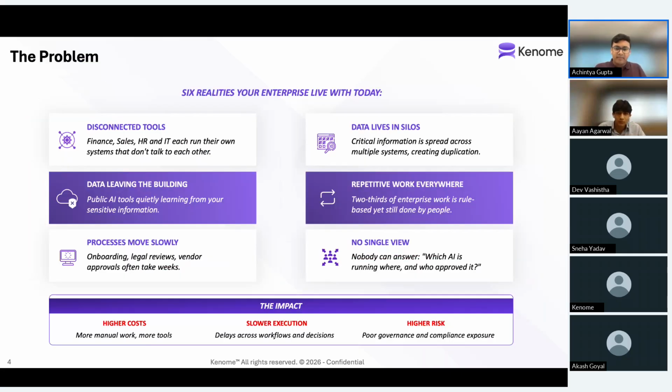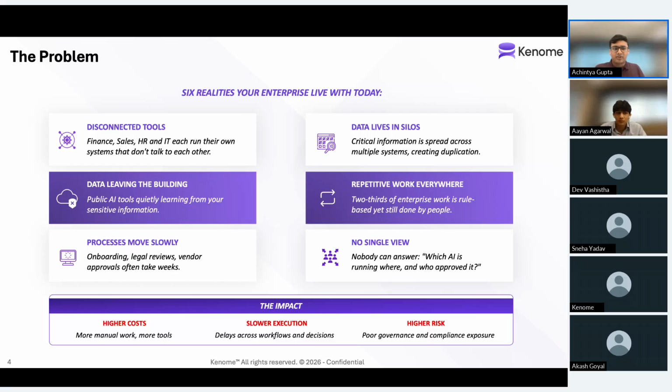Now, there are many problems most enterprises face when it comes to data and AI, right? All teams within any enterprise are working with their own tools that do not communicate with each other. Sales has one set of tools, HR has their own set of tools, and so on and so forth. This causes a lot of data silos to be formed within your organization, preventing management from having an overarching view of what's actually happening within their enterprise, both within AI and otherwise as well.